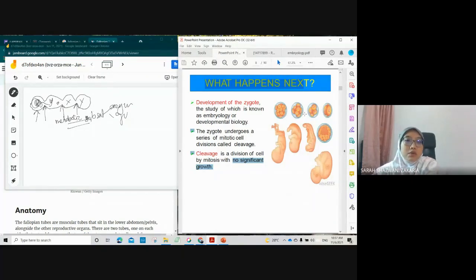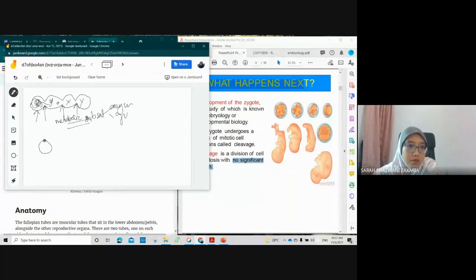If I want to draw here, imagine this is a diameter that stays the same. I'm not good at drawing this. So, from one cell, only one cell, it will divide into two. 1 and 2.